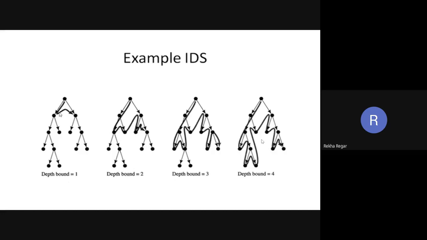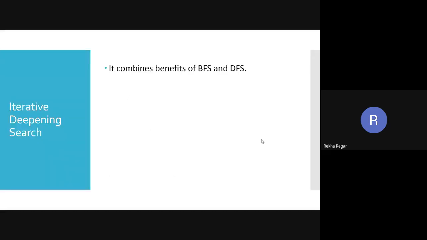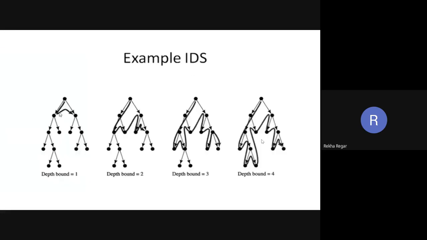So guys, you are getting some idea about iterative deepening search. This is just a simple example. If depth bound is 3, and then we have depth bound 4.